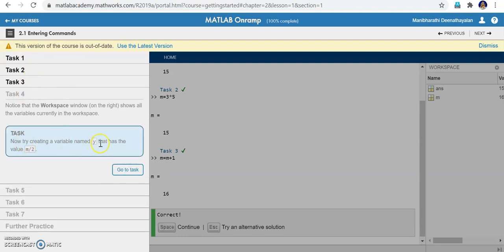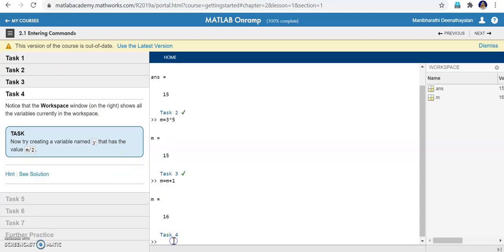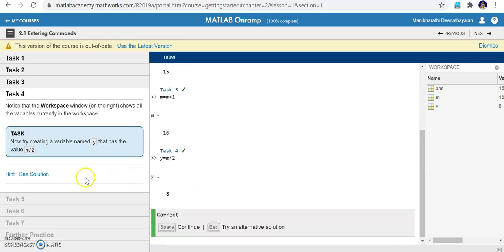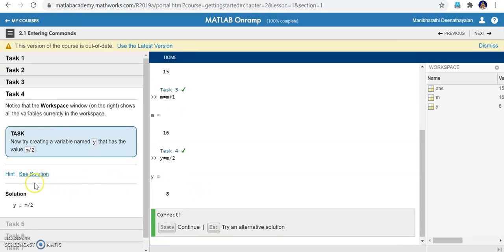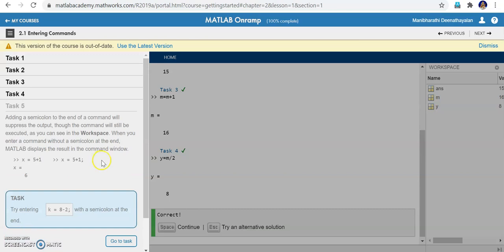Now, create a variable named y that has the value m divided by 2. What is the m value? Based on task 3, the m value is 16. So go to the task. It is given as variable named y = m / 2, which gives 8. You can see the solution also. Likewise, it is given.